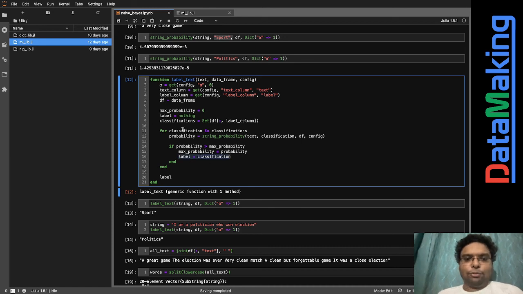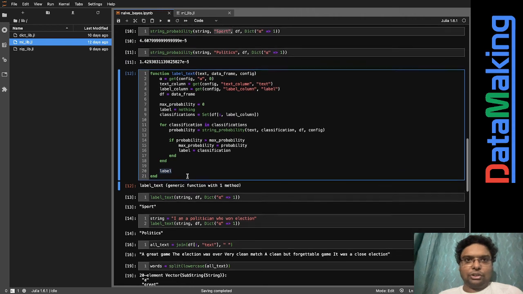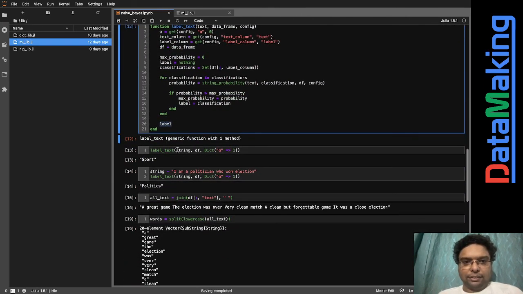Now it will come for the second time, where the label will be politics. Now it will be only 1.4, so the probability is not greater than max probability. So it will just come out, and the label will still be sport, and it will be returned. Now we can give a string, which is nothing but a very close game, right?